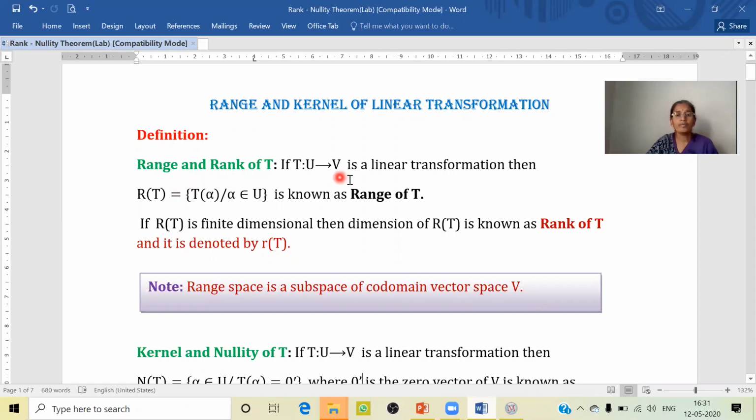If T from U to V is a linear transformation, then R of T is equal to the set of all T of alpha, where alpha belongs to U, is known as range of T. If R of T is a finite dimensional space, then dimension of R of T is known as rank of T, and it is denoted by small r of T. To note that range space is the subspace of the codomain vector space V.